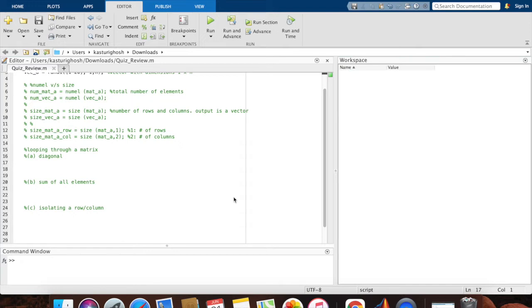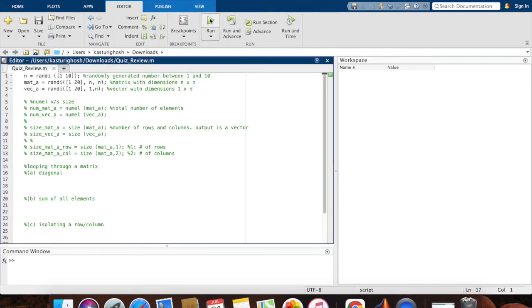The next important question I want everyone to be familiar with is looping through a matrix. There are multiple ways to loop through a matrix and multiple reasons to do so. So we're going to visit a few of them right now. The first one is to loop through the diagonal. You can only have a diagonal for a square matrix because rectangular matrices don't have a properly defined diagonal. That's why I have changed the dimensions of my mat A from 3 by n to n by n. All right, so this is a perfect square matrix now.